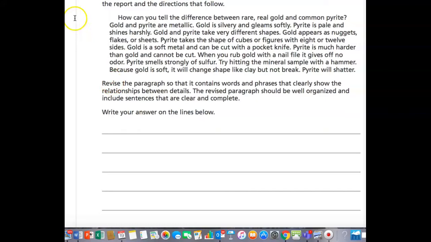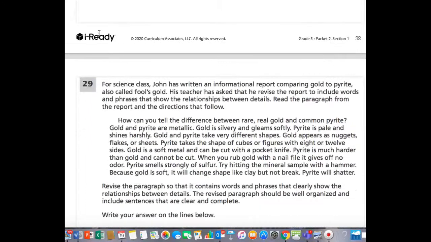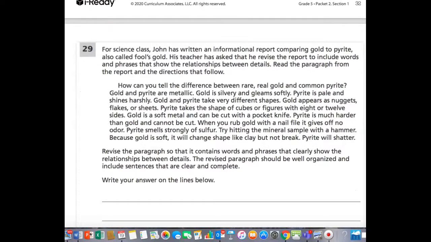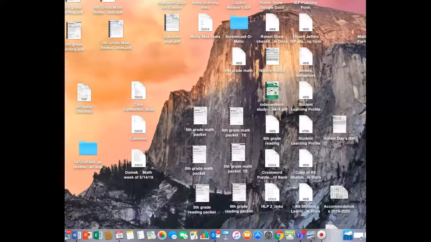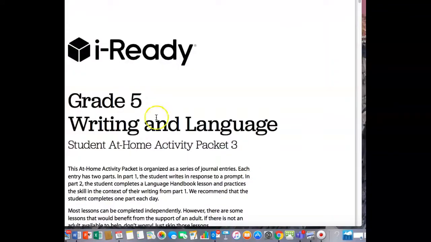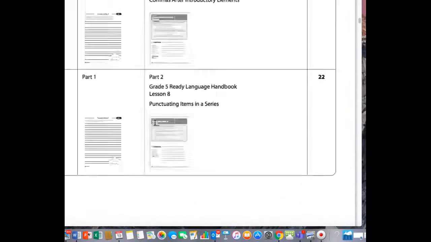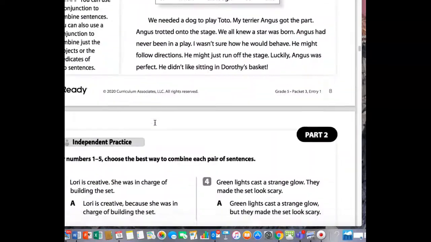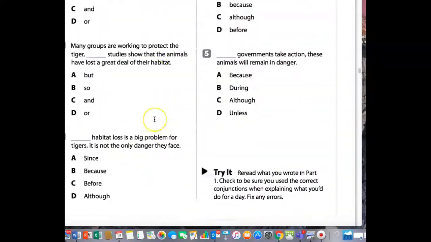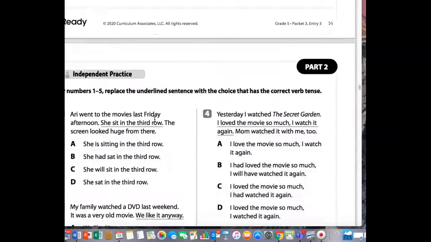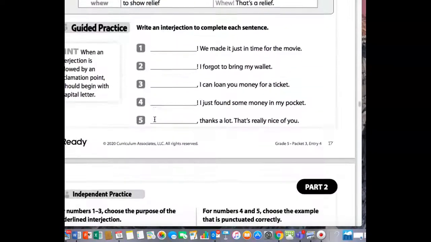All right, guys, that is it for, wait a minute, hold on, this is reading. Sorry, I guess we have writing to do too. Hold on, let me minimize this. Fifth grade writing. Okay, so I believe we're on journal entry 6.